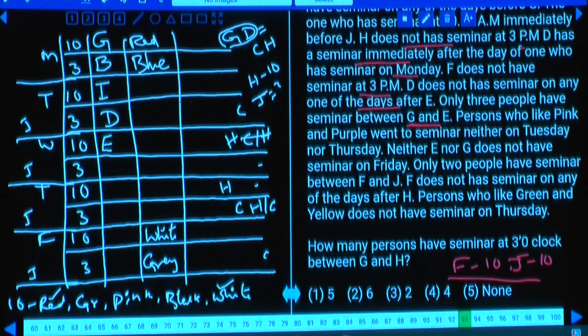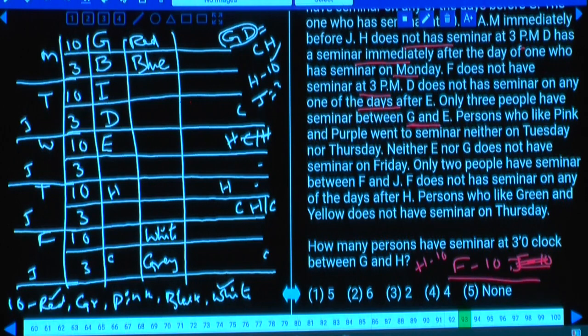J is 3 o'clock. Now H is at 10 o'clock and H and F are at 10 o'clock. As H and F are at 10 o'clock, tell me whether H can be at this place or not. If H is here, how many persons are there in between G and D? G and D, there are 2 persons, hence there must be 2 persons, hence C will be here, isn't it?